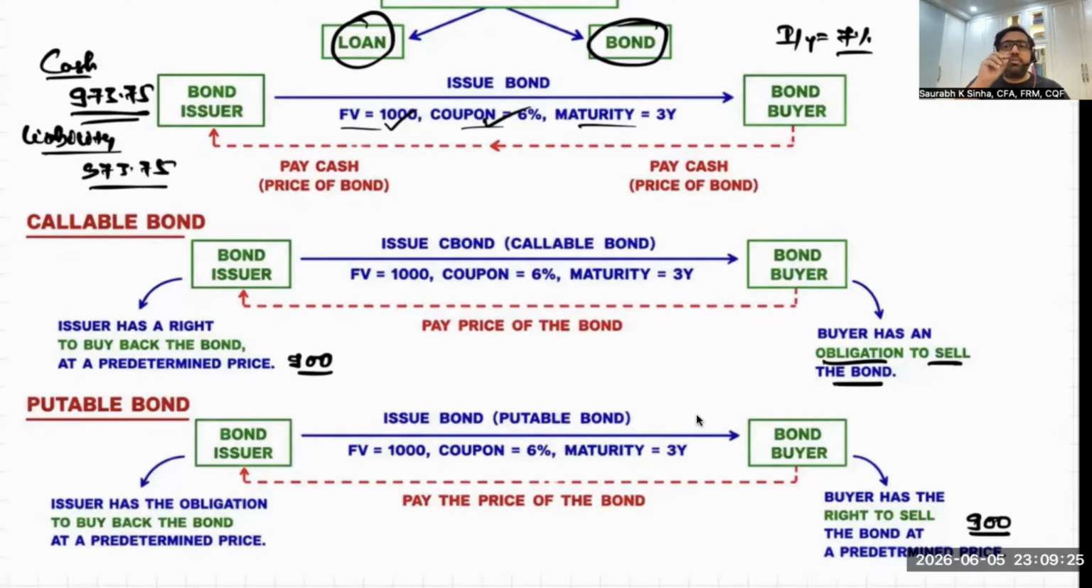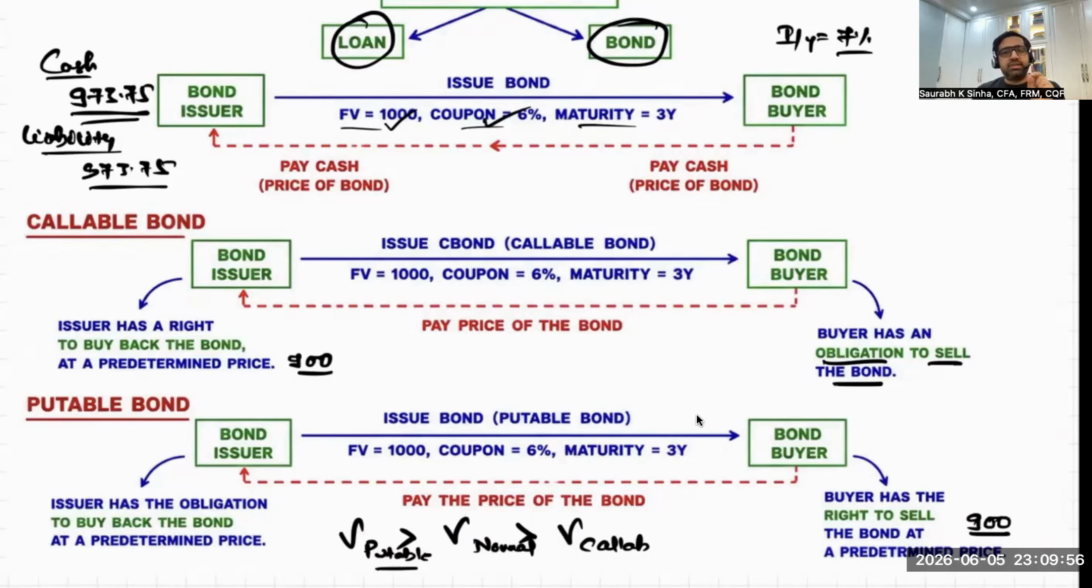So the price of a putable bond would be higher than the price of the normal bond, and the price of a callable bond would be lower than the price of a normal bond. So if I have to write it, the value of a putable bond will always be greater than the value of a normal bond, which will always be greater than the value of a callable bond, where the features or the characteristics of the bonds are identical.